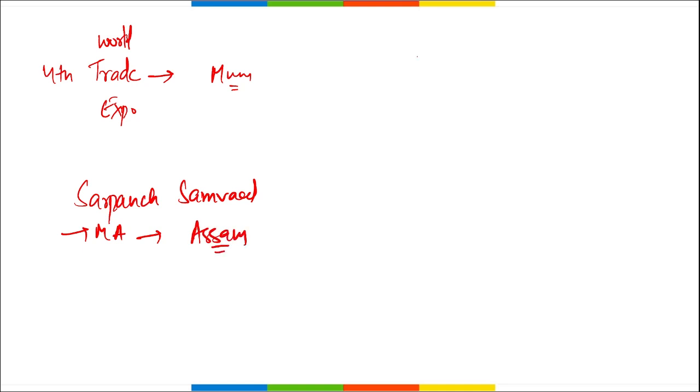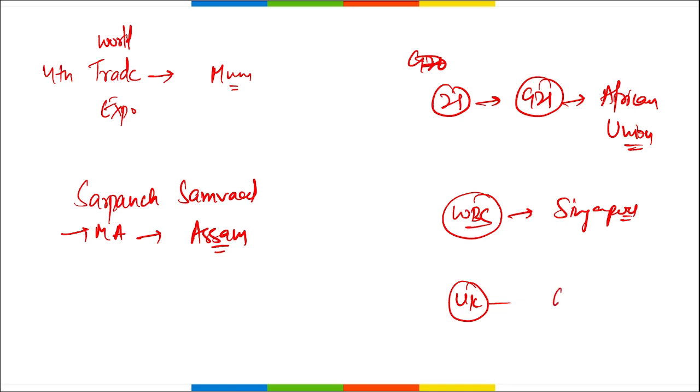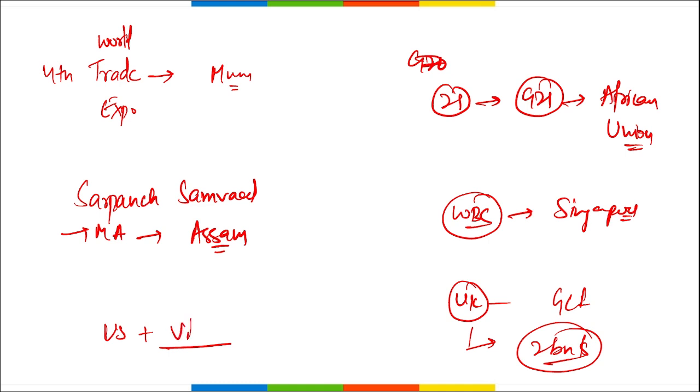Correct? Apart from this, tell me, recently, which became the 21st member of G20, that will now be known as G21? It is the African Union. Then the world's best country. It is Singapore. Then UK has recently provided how much amount for the Green Climate Fund? UK contributed $2 billion for the Green Climate Fund. Then US signed a deal with which country on semiconductor supply chain? It is Vietnam.